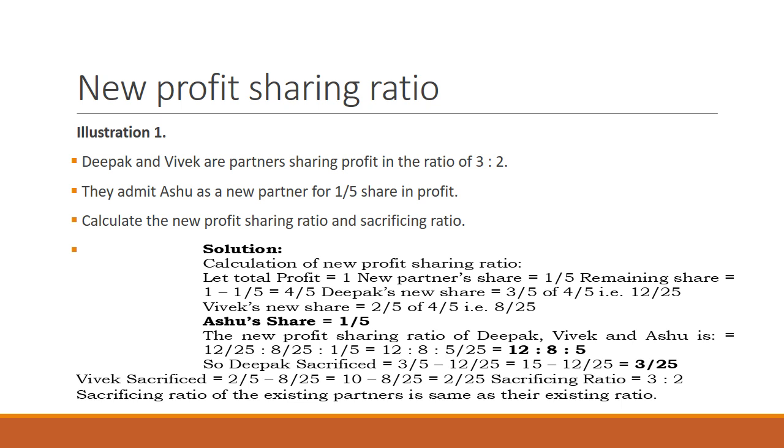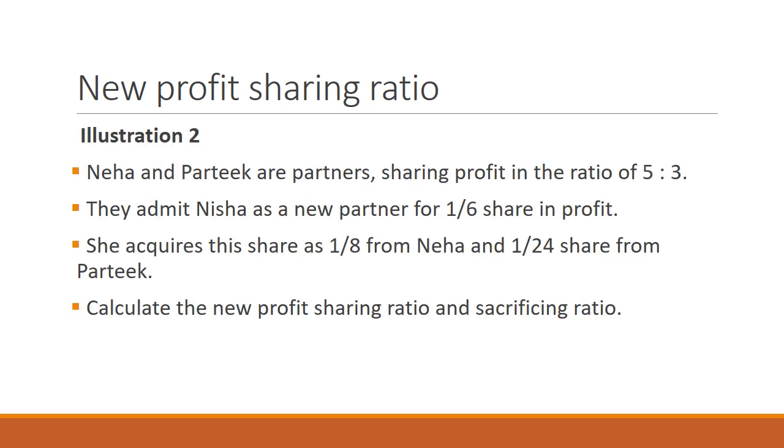To calculate the sacrificing ratio, we take the old sharing ratio, 3/5 for DPAC, and now they get 12/25, so that we get the sacrifice. For VIVEC, the share before admission of the new partner was 2/5, and after admission it is 8/25. So that is how we calculate these ratios.